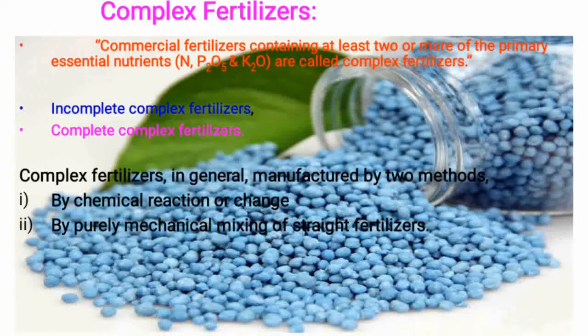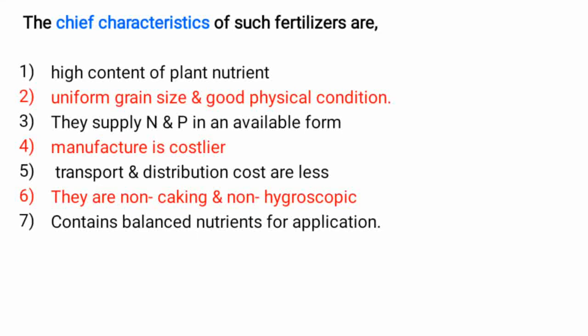Then see the basic characteristics of complex fertilizer generally. At present, complex fertilizers obtained by chemical reaction are more important. The chief characteristic of such fertilizers is that they usually have a high content of plant nutrients. Suppose there is more than 40 kg of nitrogen in 100 kg of fertilizer, that is called high analysis fertilizer.